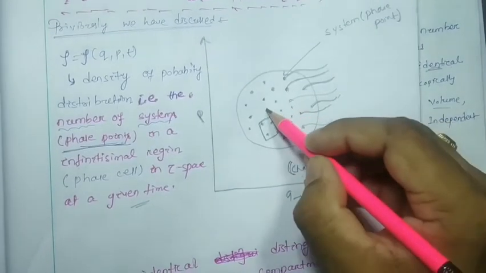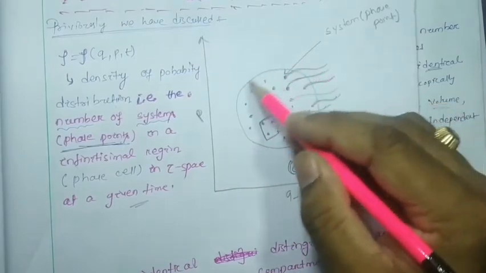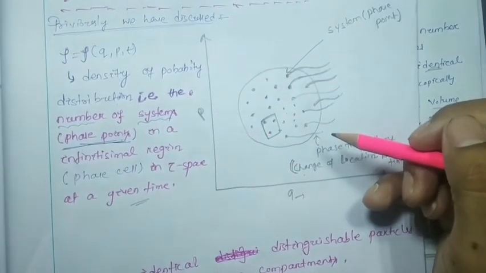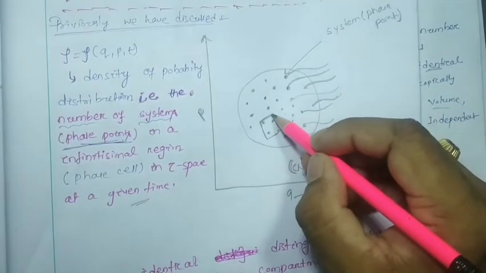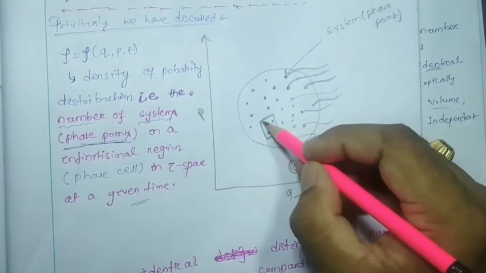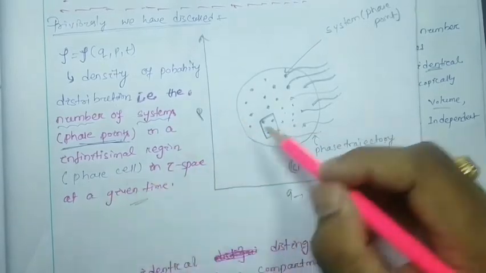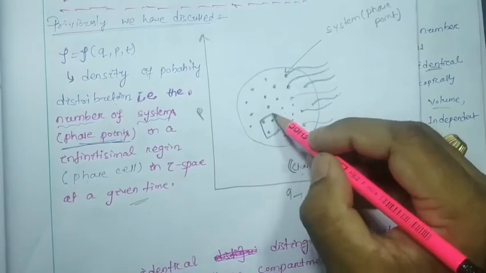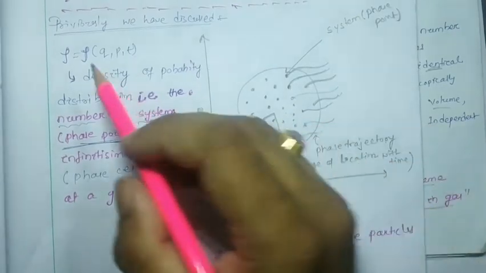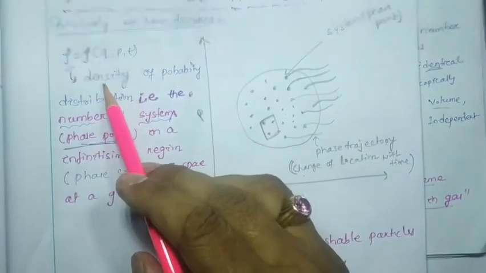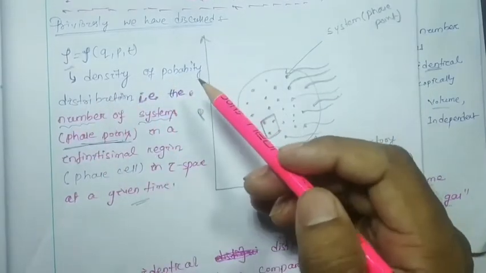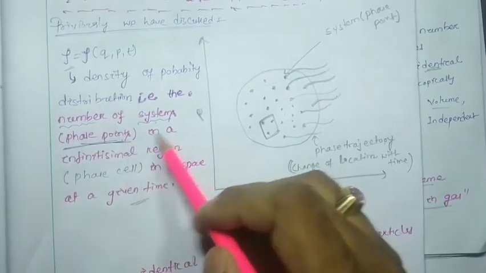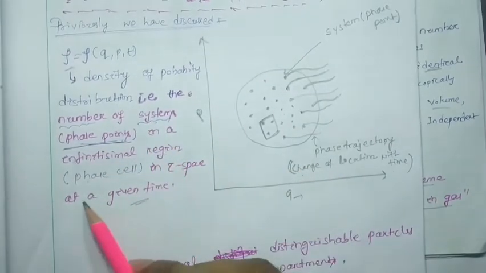If the points inside this ensemble change their location each and every time, then in a particular unit volume, or in a phase cell, their number, or we can say the density, is going to change. This rho is the density of a probability distribution, or the number of systems or phase points in an infinitesimal region at a given time.